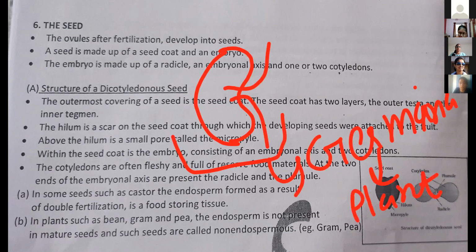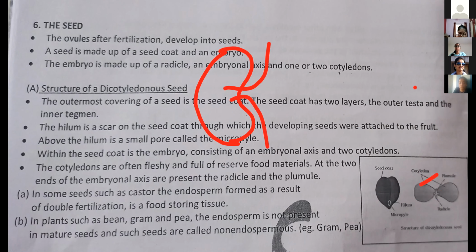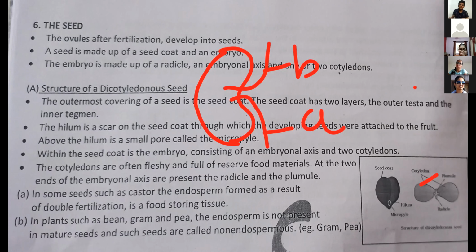Right? Can you tell me this labeled part A is what and B is what? First A. Labeled part A is what? When seed germinates, labeled part A is what? I have explained this in the first lecture of this chapter.